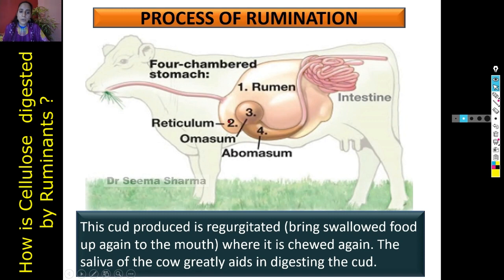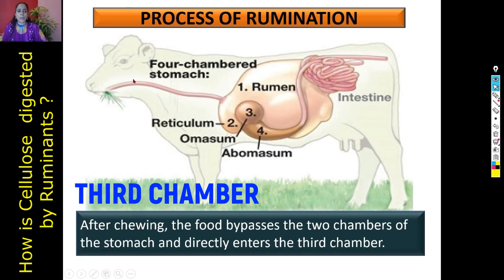The cud so produced in the second chamber of the stomach is brought back to the mouth again. And here it is chewed thoroughly and mixed well with the saliva. And it helps in digesting that cud. After chewing, the food bypasses the first two chambers of the stomach and comes directly into the third chamber. So after chewing, it's not going to rumen or reticulum, it is coming to the third chamber.